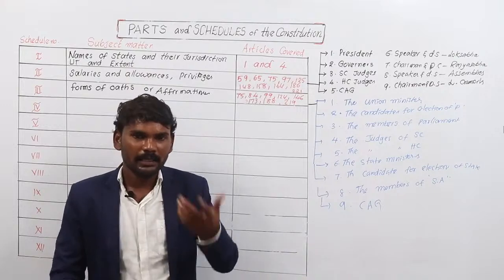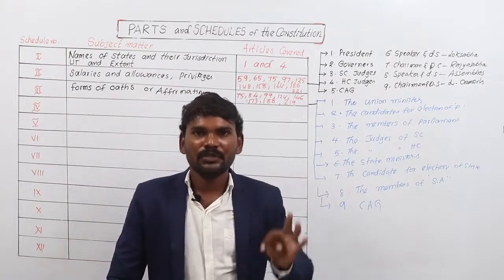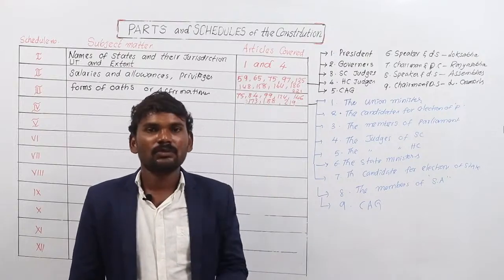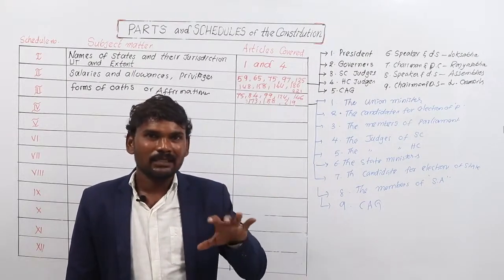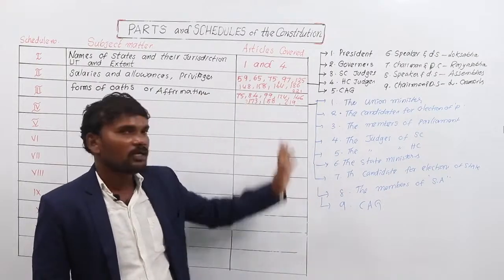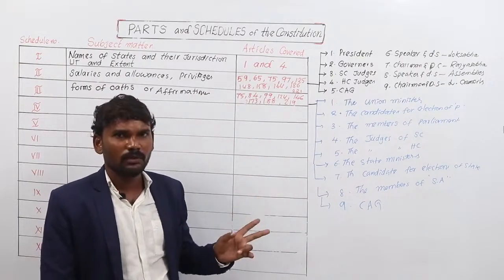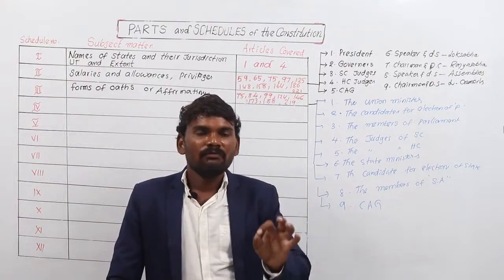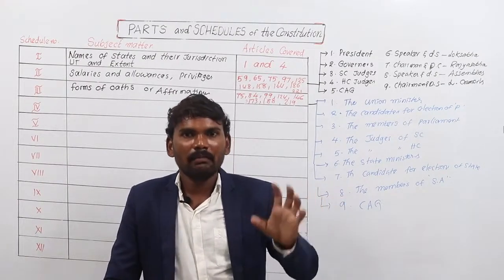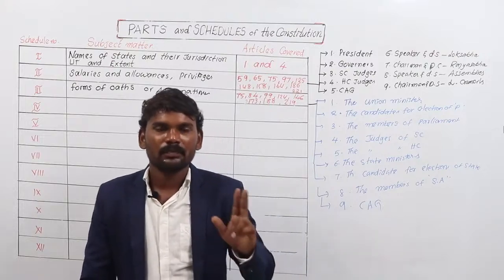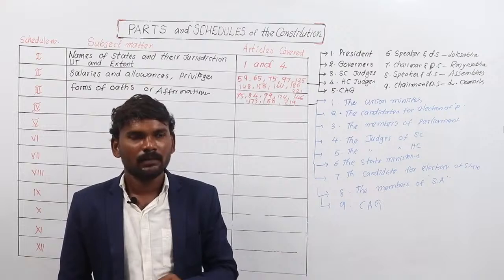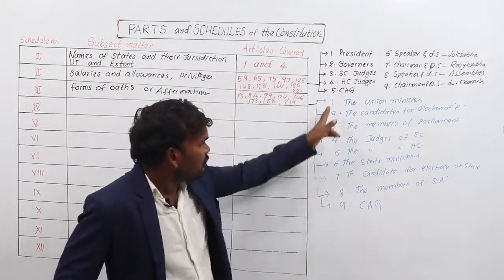Once again I repeat, oath of central ministers, oath of state ministers, oath of Supreme Court judges, oath of High Court judges, oath of contesting candidates to the Lok Sabha or Rajya Sabha, oath of contesting candidates of state legislative assembly or council and CAG are mentioned under schedule number 3. There is a chance of a question like this: which of the following members and their forms of oath are not mentioned under schedule number 3? President, Governor, Attorney General, Advocate General, 1 and 2, 2 and 3, 3 and 4, like this. So to answer correctly, remember these 9 things.